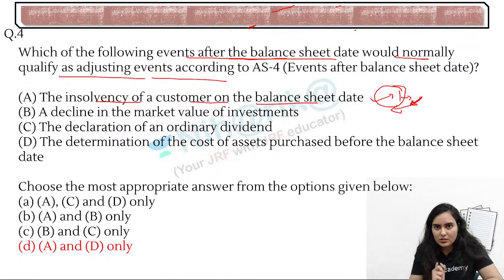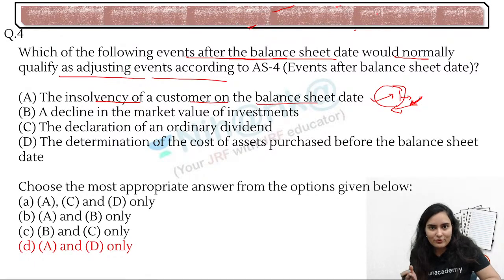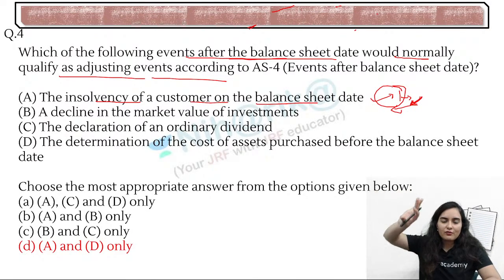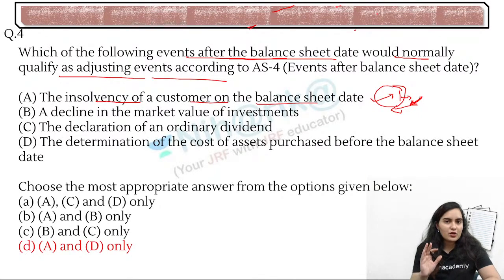You might have heard the terms AMT, alternate minimum tax, where the book profit and the actual tax profit will be different. So to reconcile from both points of view, we have to consider all the events after the balance sheet date, like till the balance sheet date, so that the final taxation matter is settled.